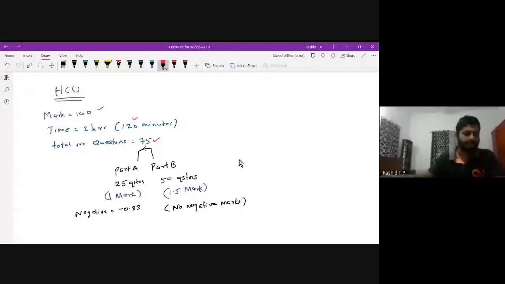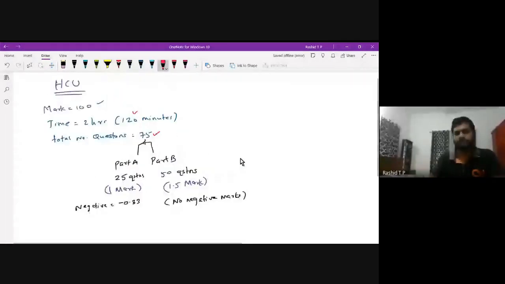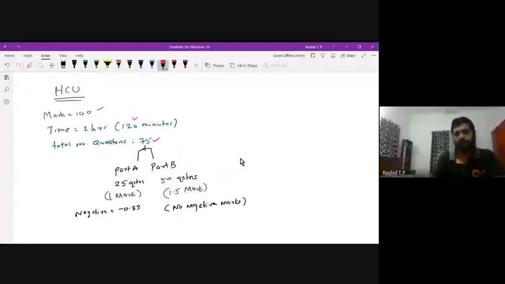And next one, the CUSAT examination. The total number of questions is 150. Each question carries 3 marks. Therefore, the total mark is 450.